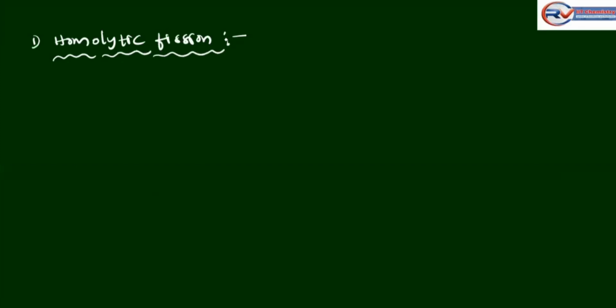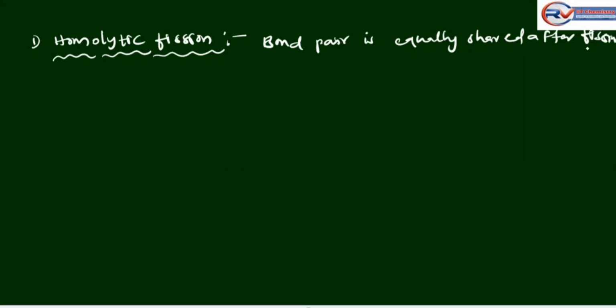What is homolytic fission? The bond pair is equally shared after fission. Homo means same, or equally shared after the fission.